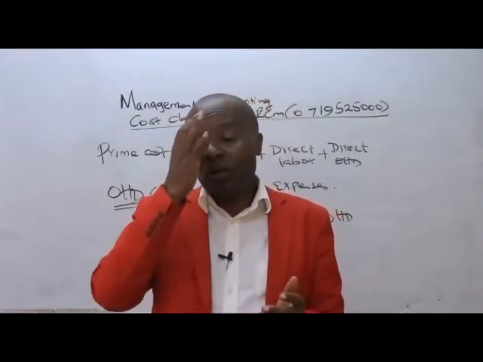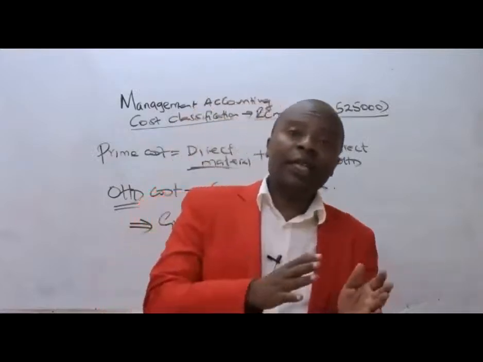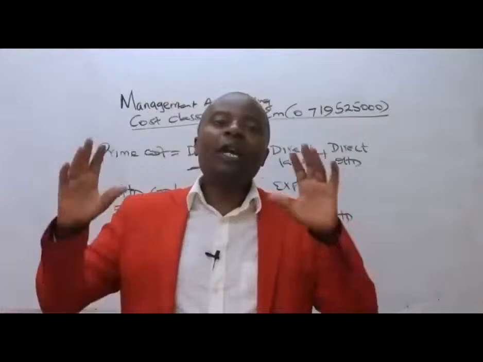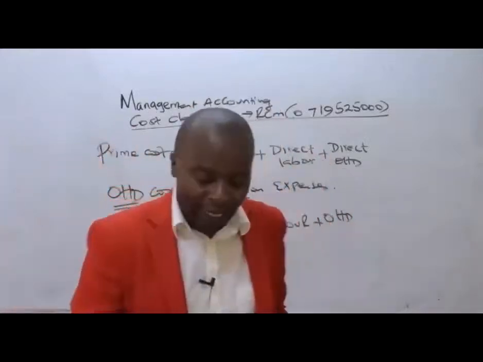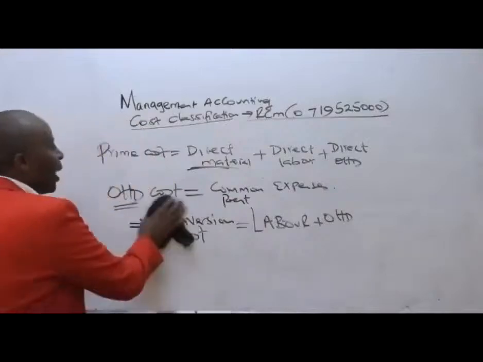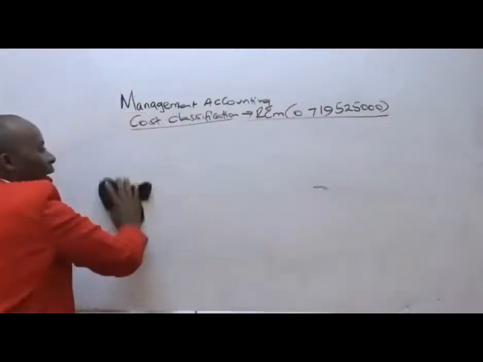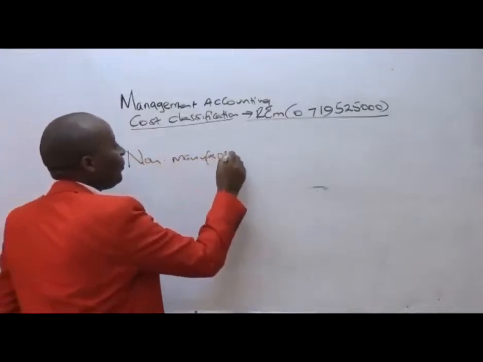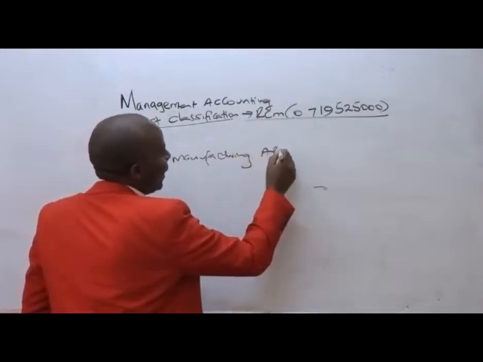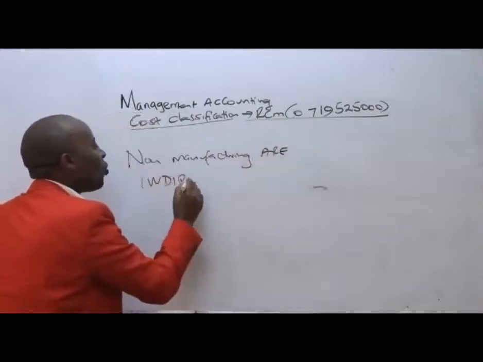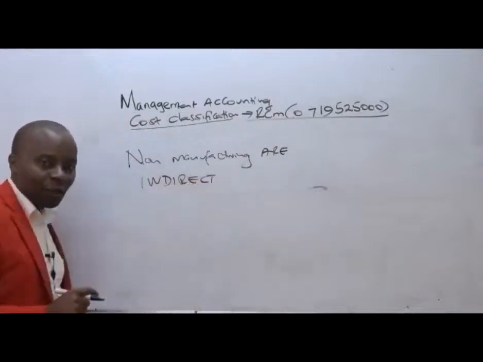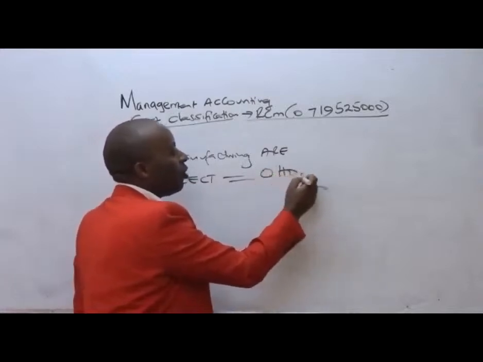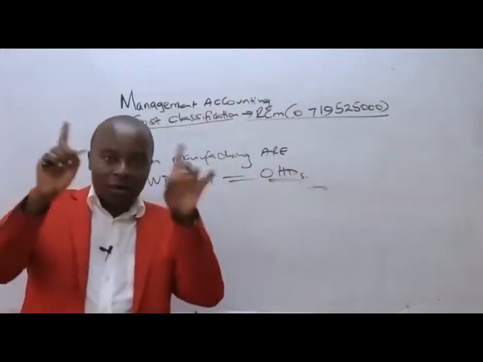cost. Ladies and gentlemen, outside the manufacturing cost, we shall be having now what we call the non-manufacturing costs, which are basically indirect. Non-manufacturing costs are indirect costs. Indirect, why? They are not directly attributable to production. And in most cases, these non-manufacturing costs are the ones we call overheads. They're the common expenses.